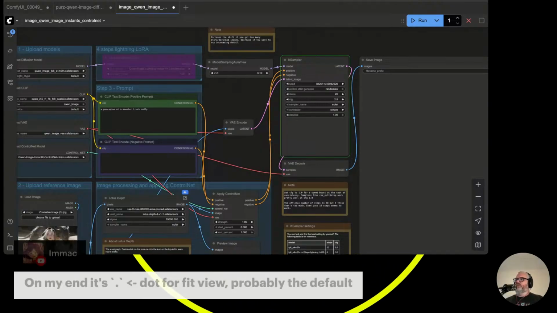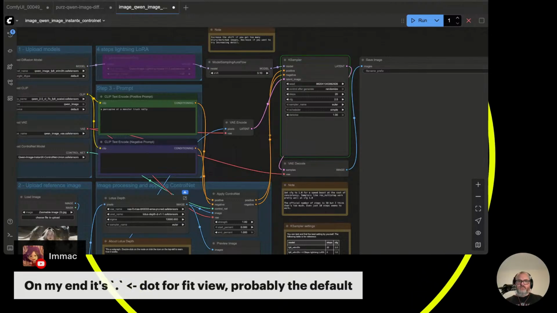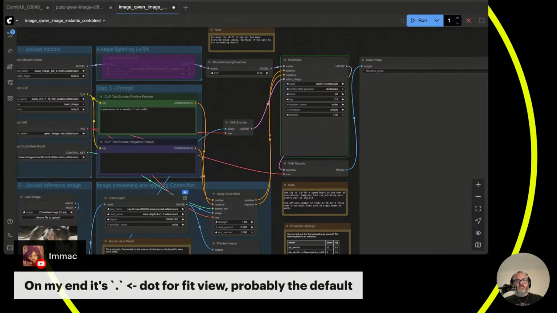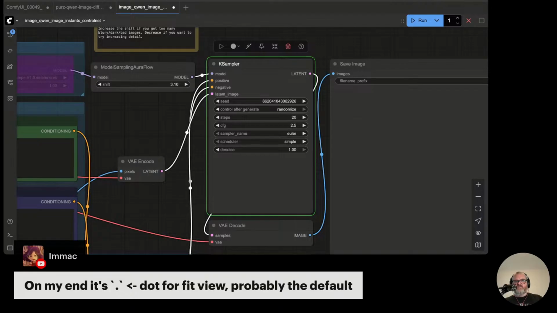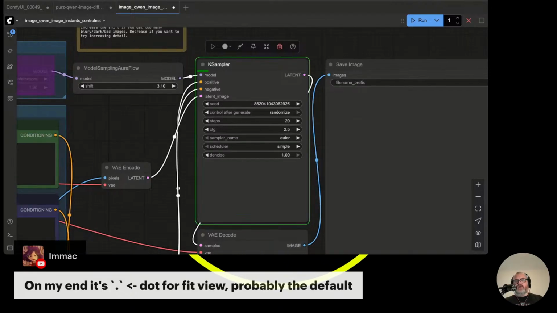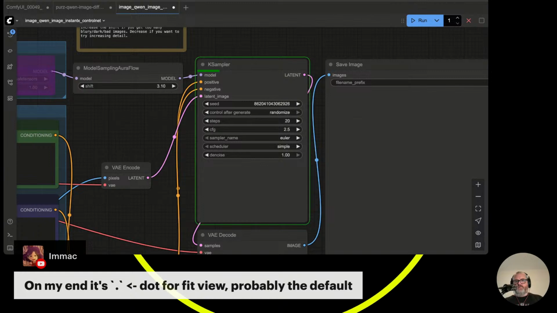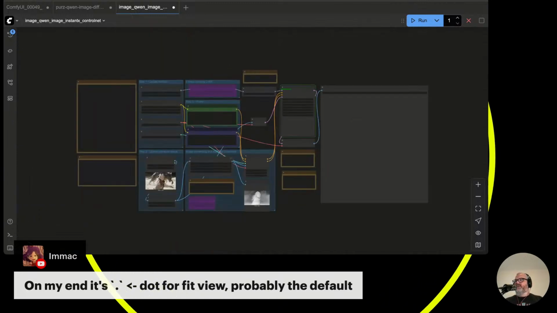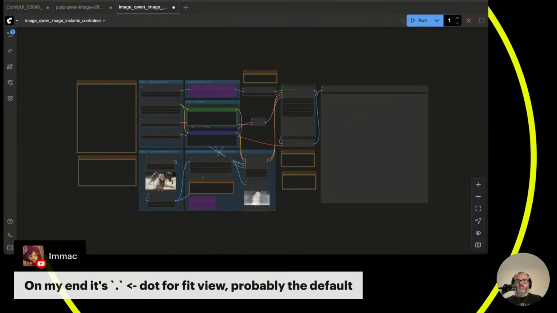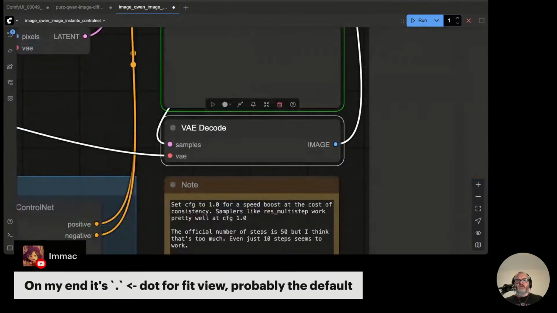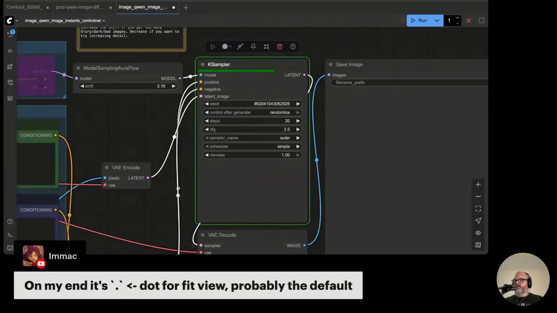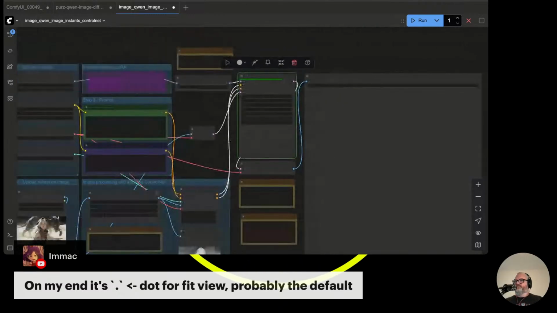So yeah, if you want to zoom around your Comfy, this is actually a good tip that I forgot about. So I got my K sampler here, and I want to just zoom in on it to see what's up. I can hit period once I've selected it, and it'll make it as big as possible. And then when I'm done working with the K sampler, I can click anywhere else in the project and hit period again, and it'll zoom me out. So you can actually just bounce around your project like that.